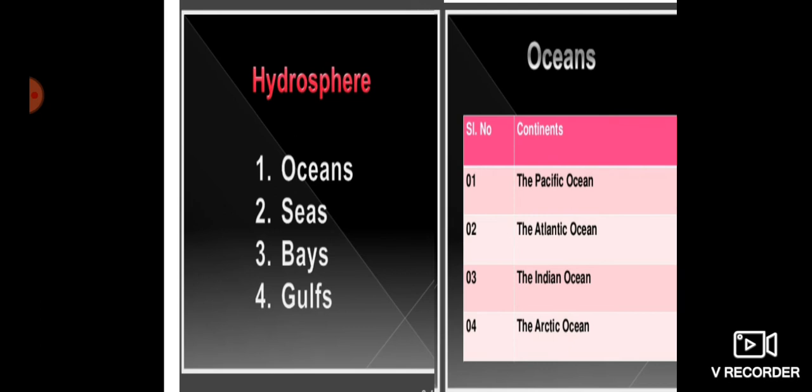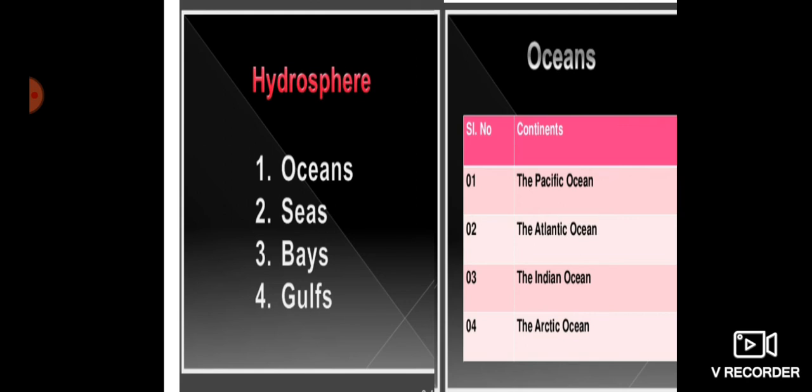The Pacific Ocean is circular in shape. It surrounds continents like Asia, Australia, and North and South America. So the Pacific Ocean is the largest ocean of the earth. Then on second number we have the Atlantic Ocean. This is the second largest ocean of the world. It is S-shaped.